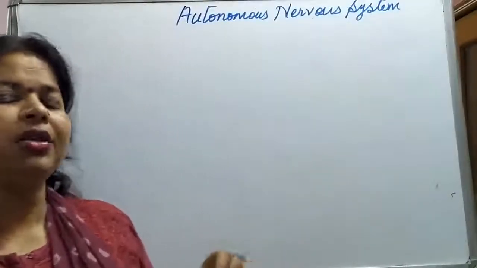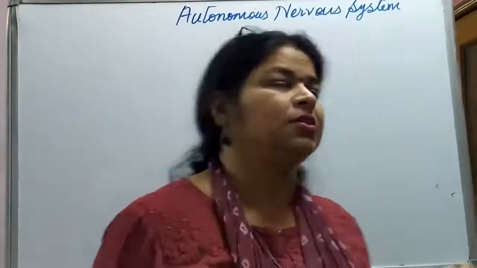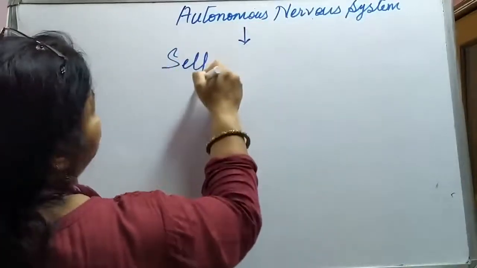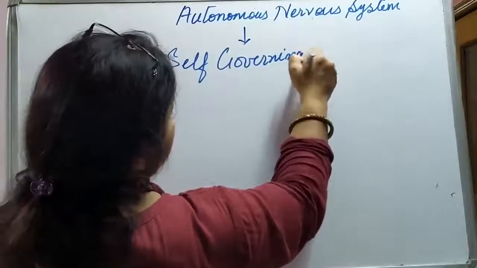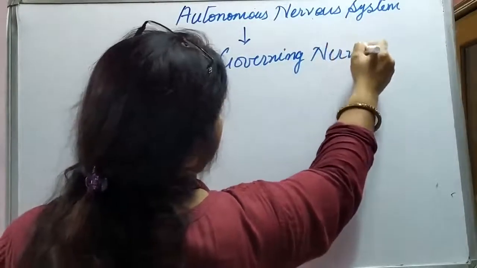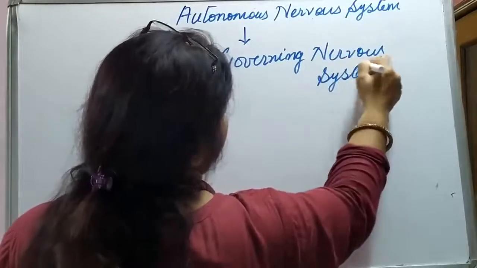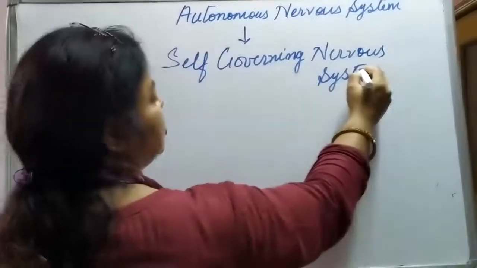Now, the autonomic nervous system means self-governing nervous system. What does it mean? It does not require anyone else to give the instructions and to make it work.